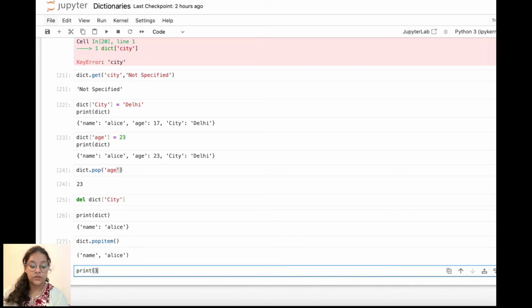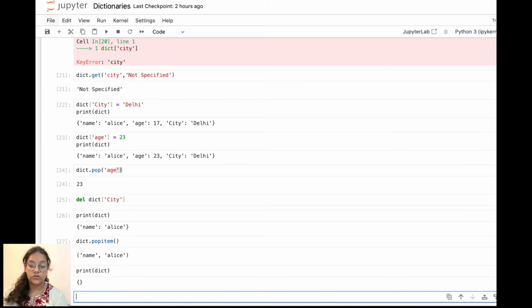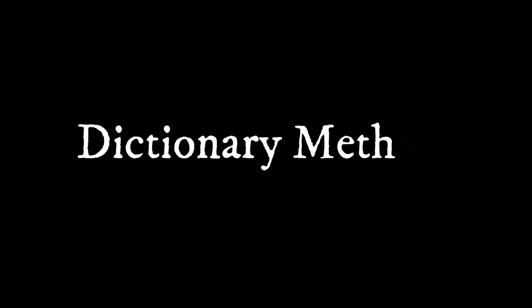Now print: an empty dictionary is shown here because none of the key value pairs are there in the dictionary now. So this is how we add new items in a dictionary, remove items, and change values in a dictionary. We have learned modifying dictionaries, adding new items, and removing previous items.